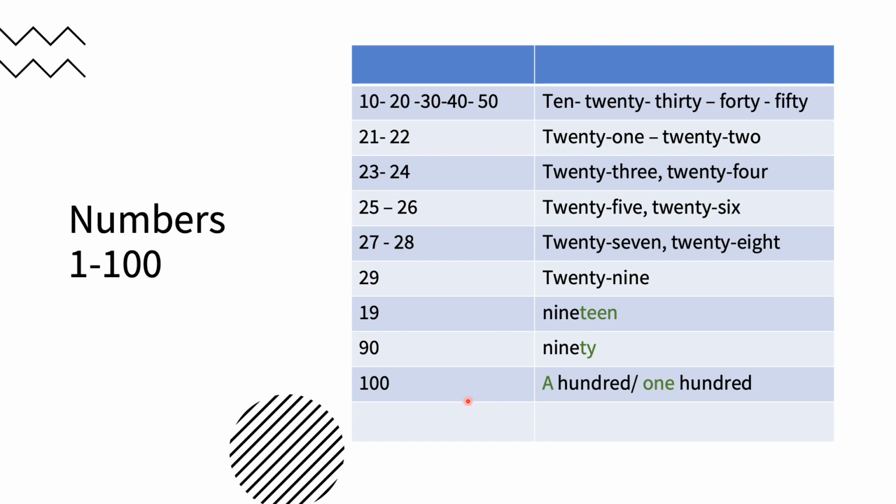Okay, now we reach the number, this one. This is 100. You can say "a hundred" or "one hundred." Both will mean the same thing, because "a" is an article indicating that it is only one. So I can say either "a hundred" or "one hundred."